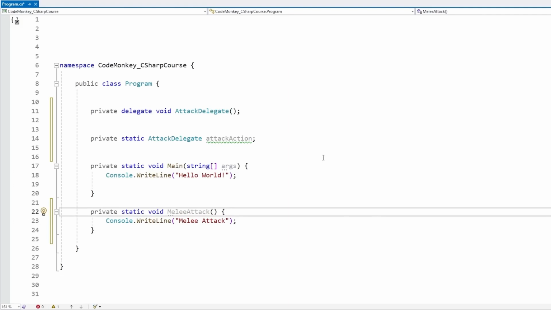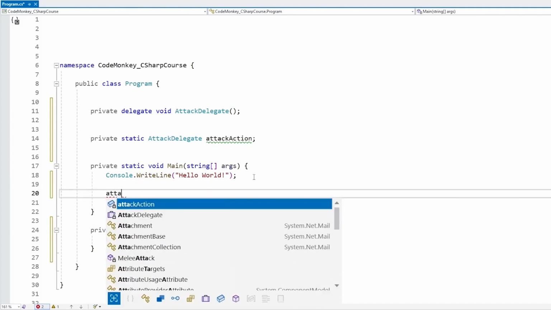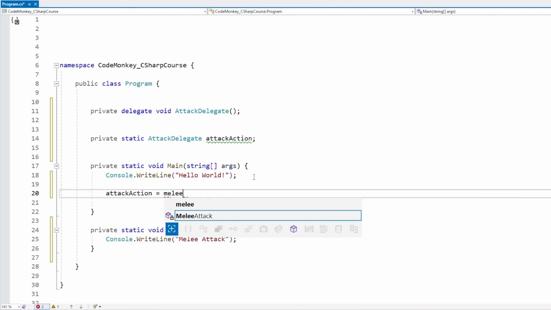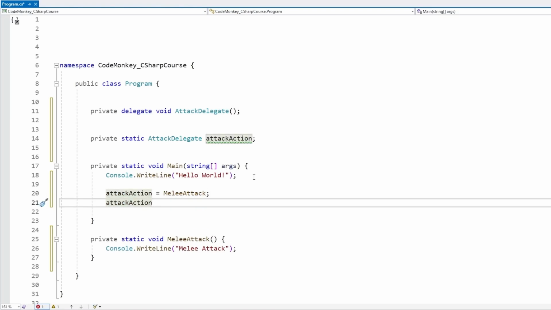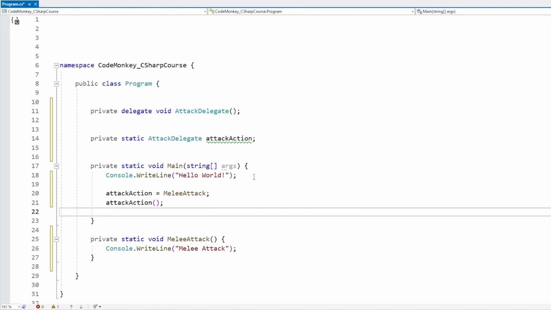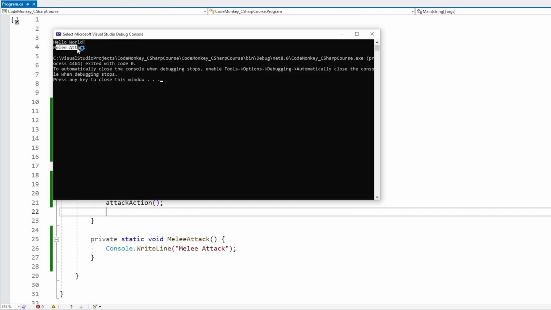Yep, just like this. Now, importantly, we need to make sure that this function signature has to match our delegate signature. So it needs to match a return type, so both need to return void, and needs to match a number of parameters, so in this case 0. So with this, yep, now we can go inside our attackAction, and we can assign it to our MeleeAttack. And again, importantly, we assign it just like this, so we assign the function itself. We do not call the function. No, this is very different. We assign the function itself just like this. So you can do this, and then basically we can run whatever function is stored within this delegate. And we do that by calling it like we call any other function, so just like this. Okay, let's test. And yep, exactly, it ran our MeleeAttack function.